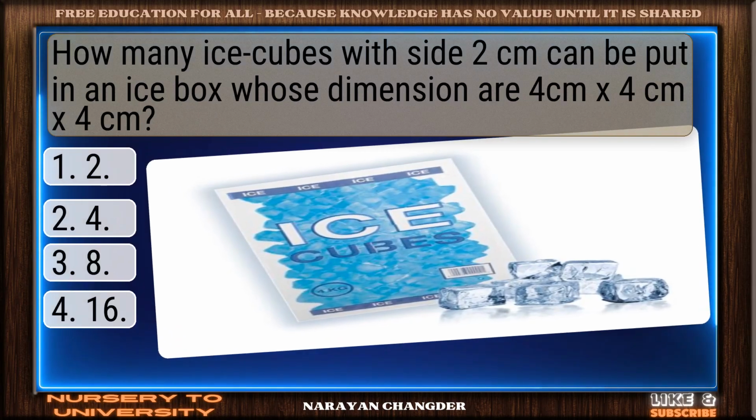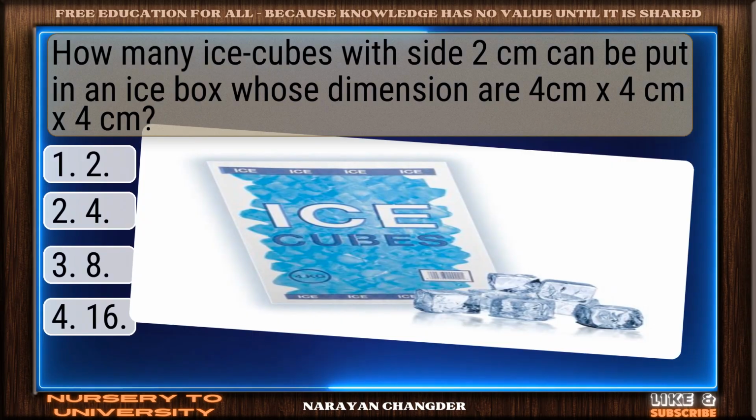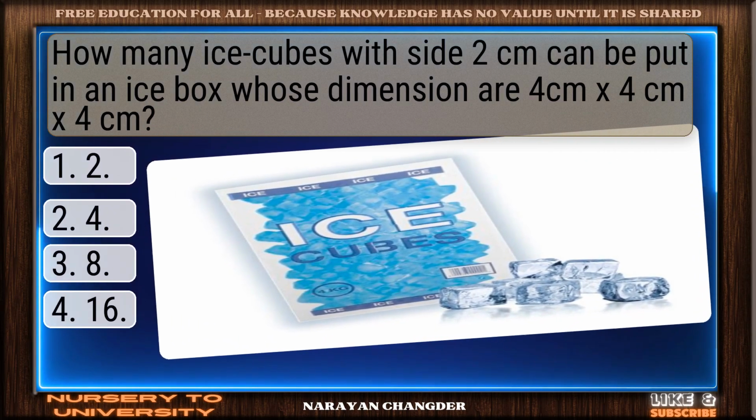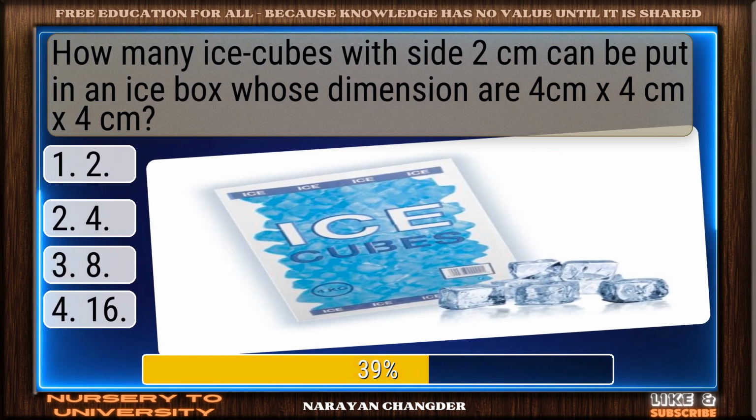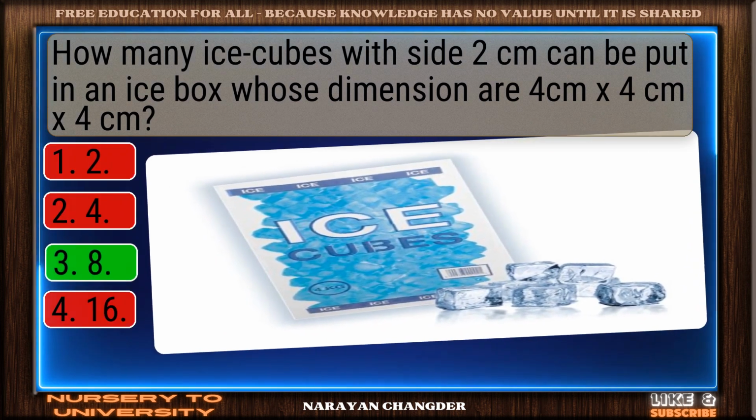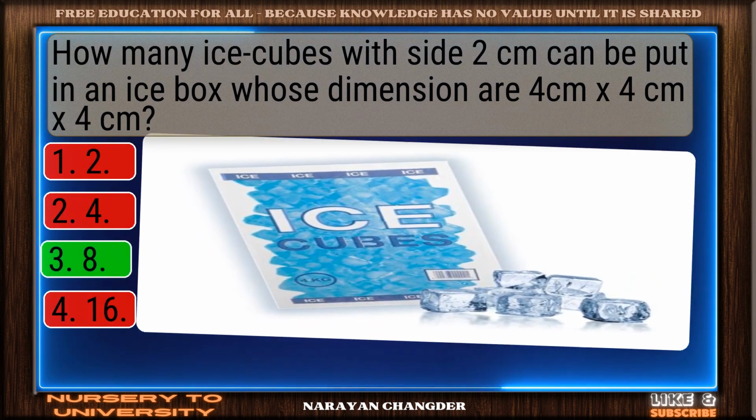How many ice cubes with side 2 cm can be put in an ice box whose dimensions are 4 cm x 4 cm x 4 cm? Well done. 8 is the right choice.